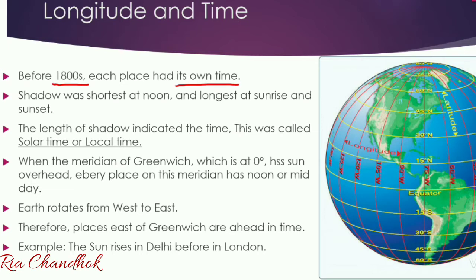The length of the shadow cast by an object indicated the time. As in the past there was no recognized system, the shadow system was used by the people. The shadow was shortest at noon and longest at sunrise and sunset. The length of the shadow indicated the time. This was called the solar time or local time.